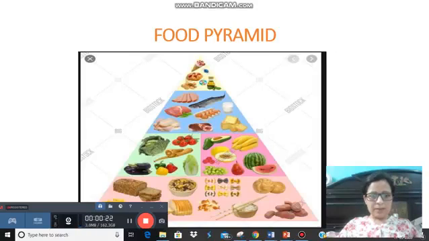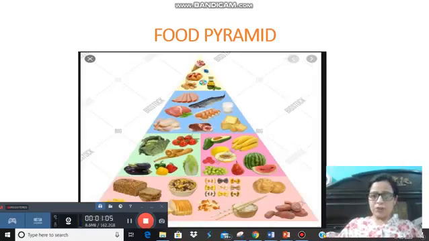As you can see, there are different types of food items. Beginning from the lower section, you can see breads, pasta, and rotis, and all types of grains, right? Then one step above, you see fruits and vegetables. One section above it, you can see all the dairy products and meat products. And on the topmost, your most favorite, which is ice creams, jams, all the sweet things that you would love to eat, right? So children, why am I showing you this?